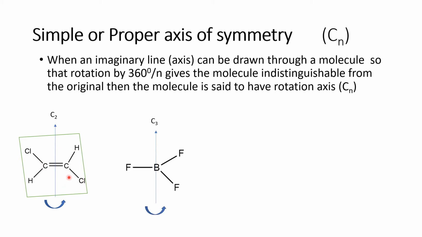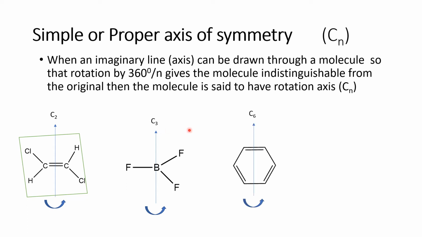If you see the second example, if we rotate this fluorine by 120 degrees, we get again the fluorine here. This fluorine goes here and this fluorine comes here. That means if we rotate it 3 times, this is C3. That means if we place this 120 here, we get the 3 number. That means it is a C3 axis of symmetry.